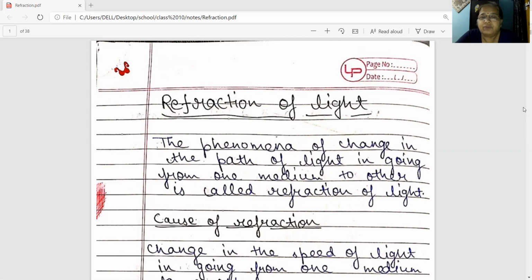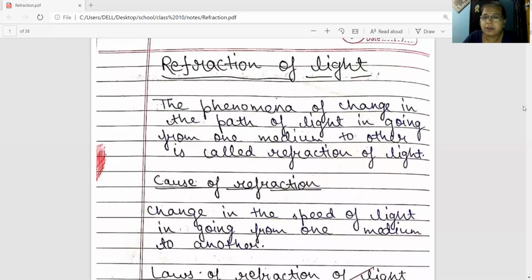The phenomenon of change in the path of light, when the light moves from one medium to another medium, is called refraction of light. I repeat again, refraction is sudden or abrupt change in the path of the light when the light moves from one medium to another medium.